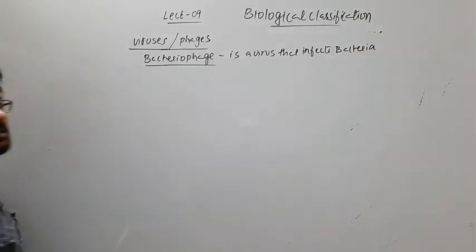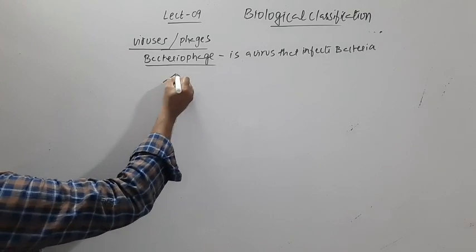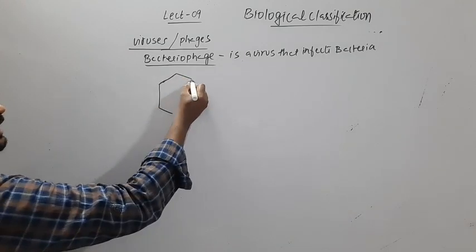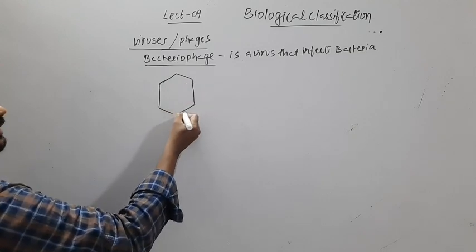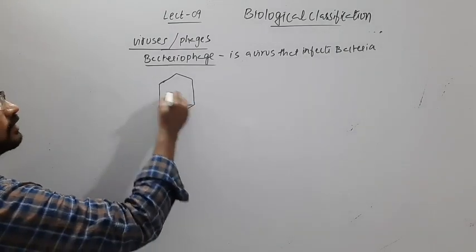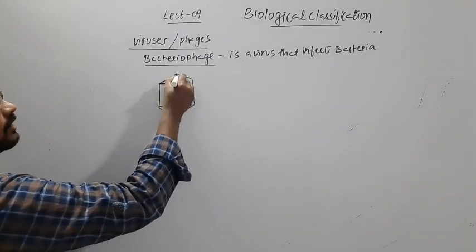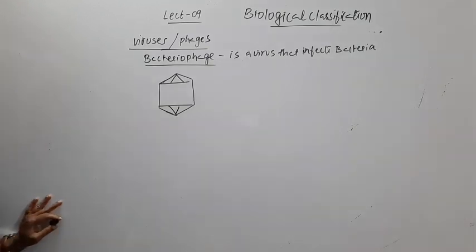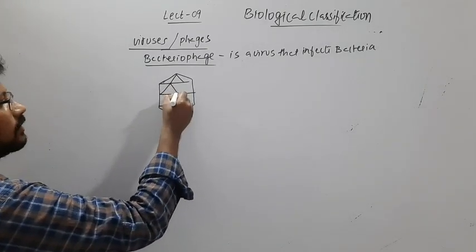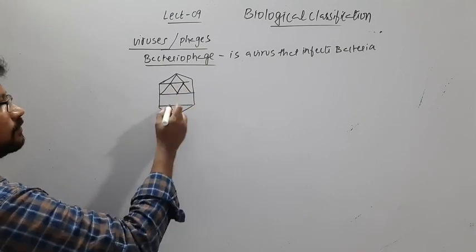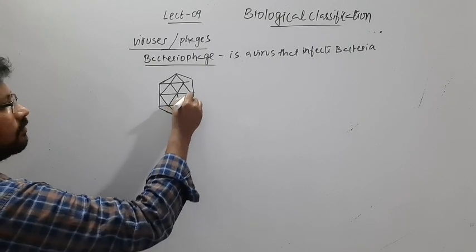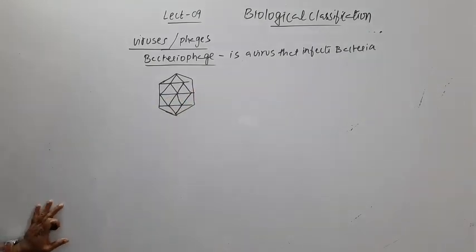In this bacteriophage, the protein coat, that is capsid, has capsomeres, and they are arranged in a polyhedral form. So they are arranged in polyhedral form.